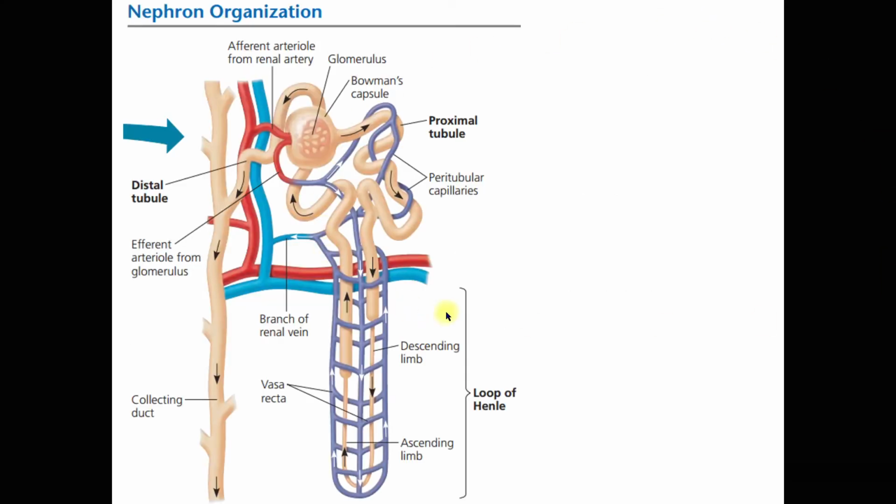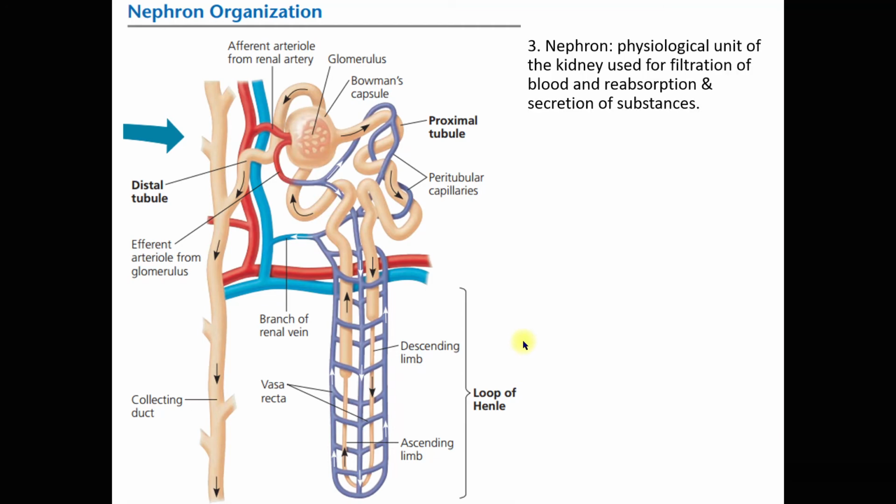Now, let's take a closer look at the kidney. The kidney has many nephrons. This is one nephron. A nephron is the physiological unit of the kidney that is used for filtration of blood and reabsorption and secretion of substances. What type of substances are being reabsorbed and secreted here, we will further discuss in the next discussion.